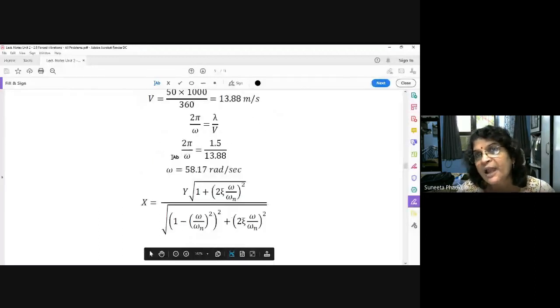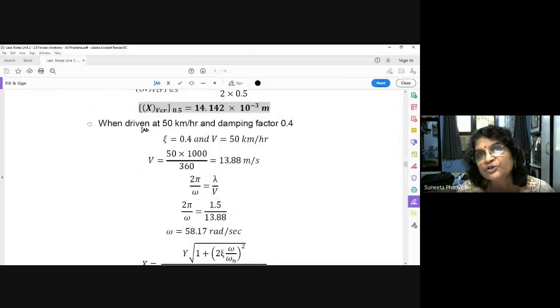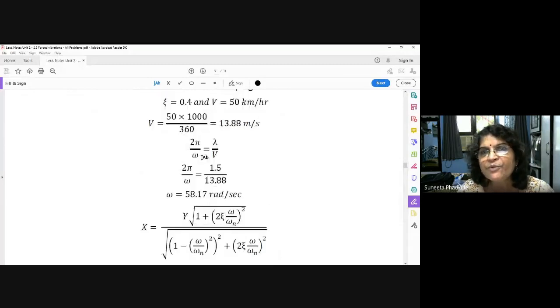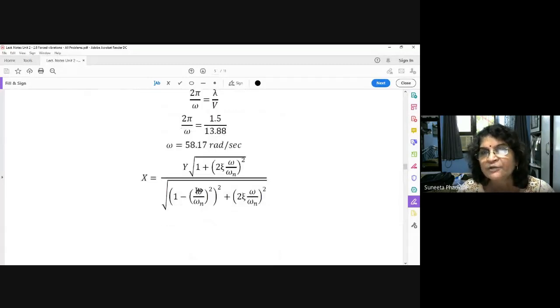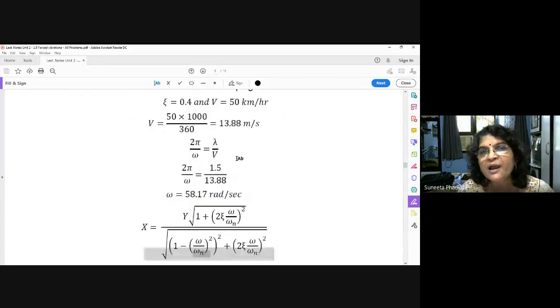Now the third thing we want to find out is x when your vehicle drives at 50 km/h and damping factor is 0.4. So zeta is equal to 0.4, v is equal to 50 km/h. So you want to find out omega, because now you have to put the value here. The same formula is there. y will remain the same, omega n will remain the same, zeta is given. Now how to find omega? From this v. This v has to be converted into omega. How will you convert?